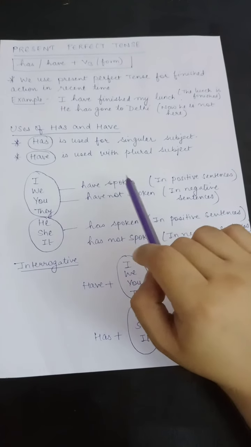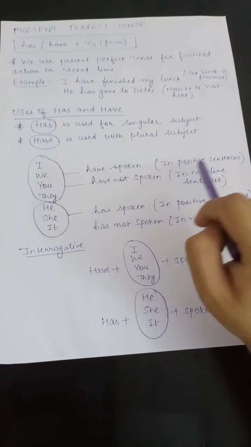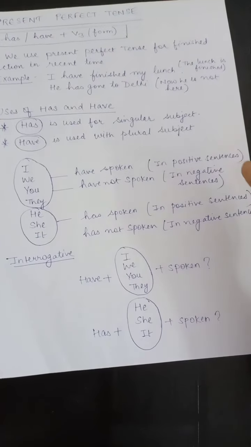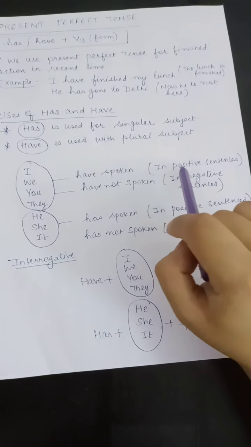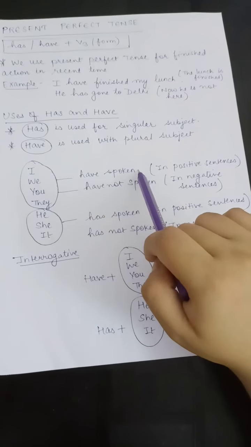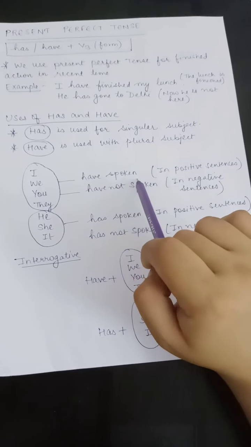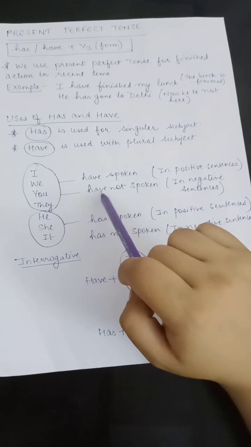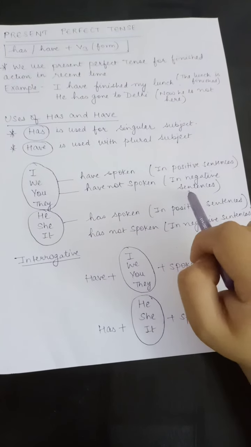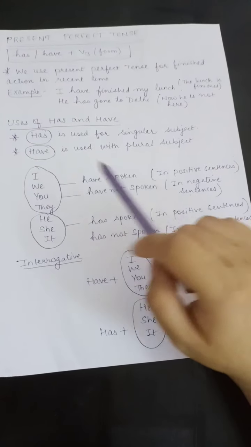I have spoken. It is a positive sentence, like I have already mentioned in the previous paper, what positive sentences and negative sentences are. So it is the same as before. I have spoken. We have not spoken. Not spoken is a negative sentence because here not is used in the sentence.